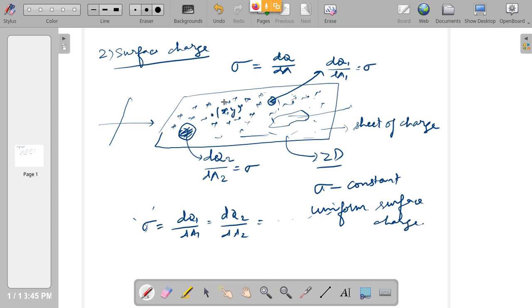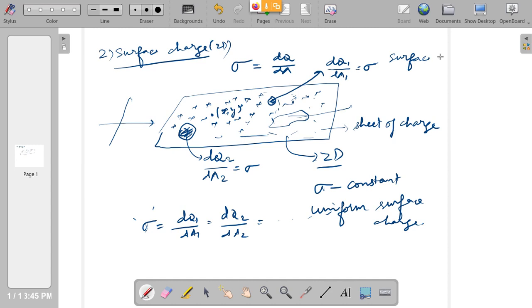So if some charge is distributed in two dimensions like this, then you can call this a surface charge or a sheet of charge. Right. So this is the second type of charge. So here what is sigma? Sigma is called the surface charge density. In the previous case, lambda was called linear charge density.